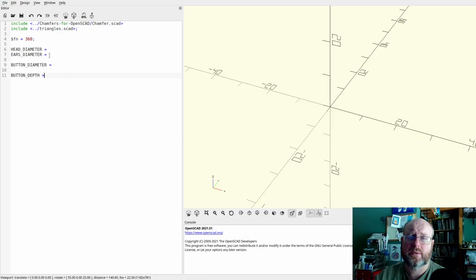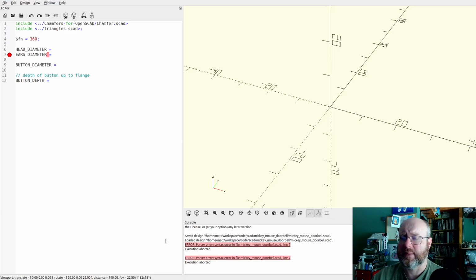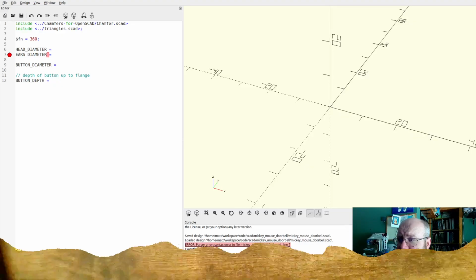Bear in mind, these are all going to be more precise. Button depth specifically is depth of button up to flange, right? Because the flange, oh, and I suppose I should save it. Yeah, I saved it, and we're getting some syntax errors because we don't have any values for that. So let's flip over and do some measurements, shall we?